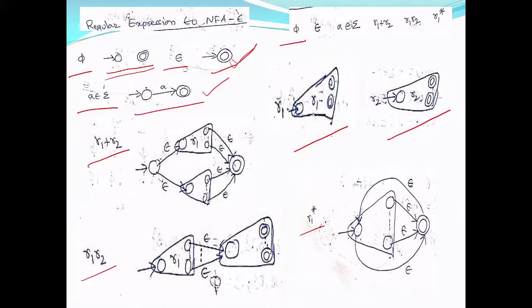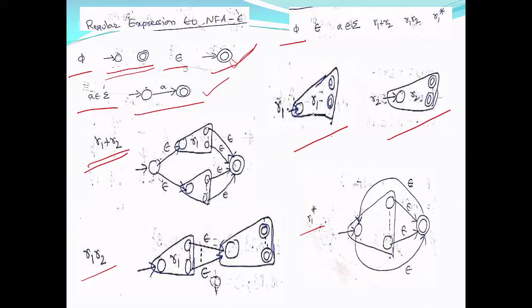You will have an initial state and you will have a final state. So any string from R1 will make you reach the final states here, and any string in R2, if you start here, you can reach here, right? Now if you want to draw an NFA epsilon for R1 plus R2, this is how you can draw.